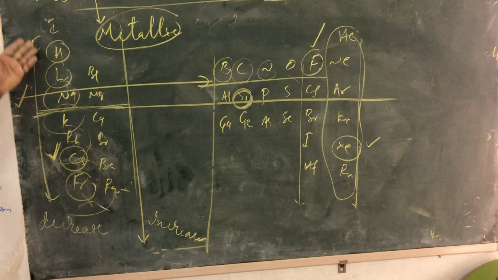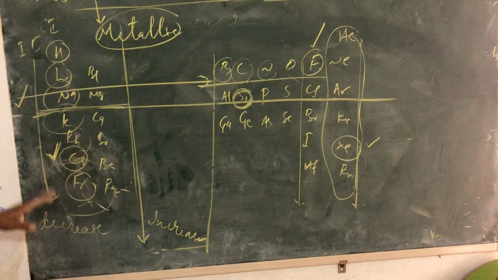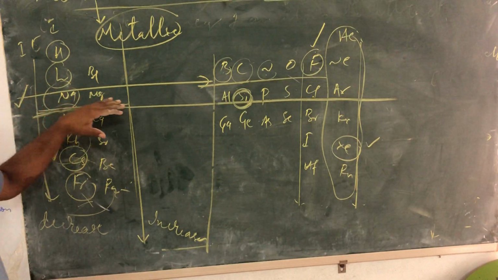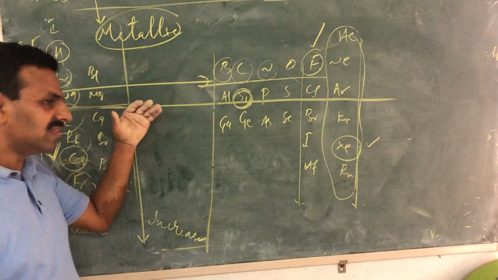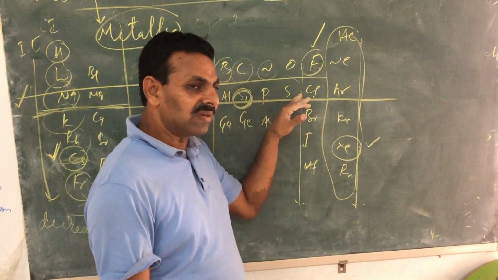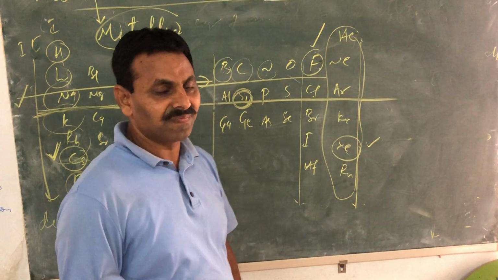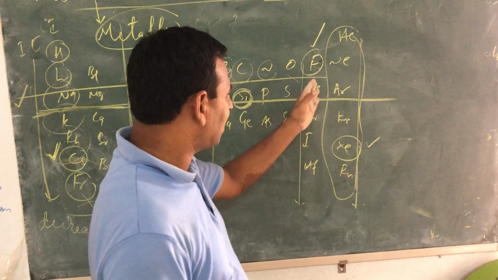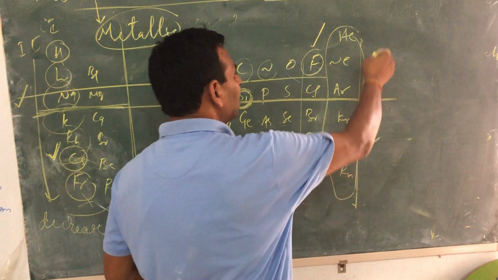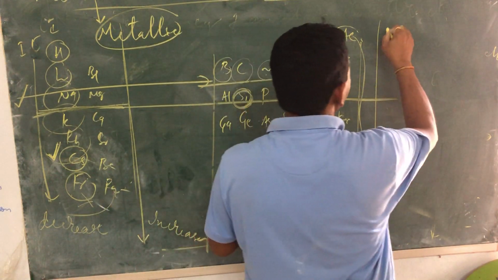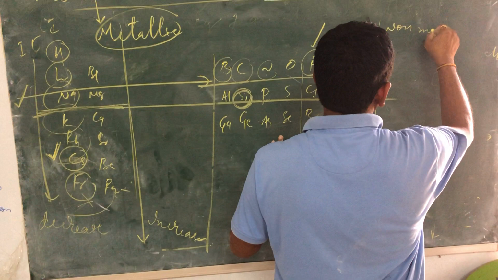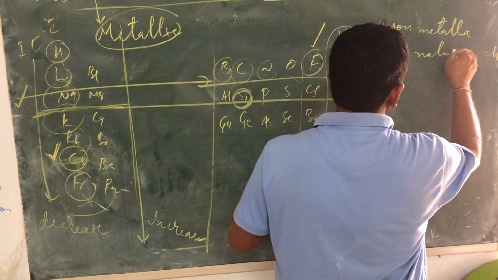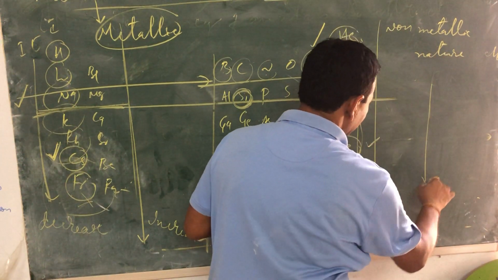So what you have to write is metallic nature increases down the group, and metallic nature decreases left to right, and then non-metallic nature gradually increases. That's it. Now, if you talk about the P block, where you have absolutely non-metals, the non-metallic nature gradually decreases down the group.